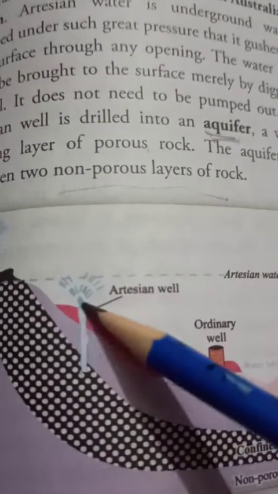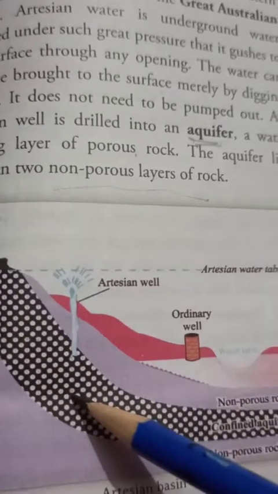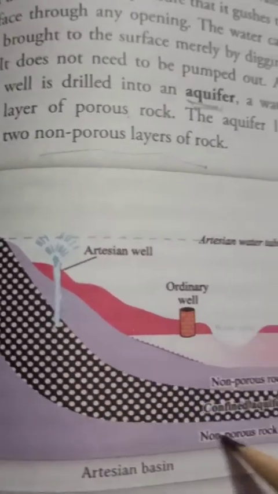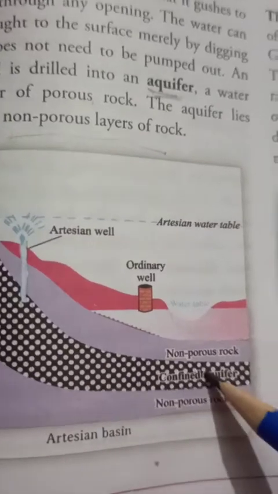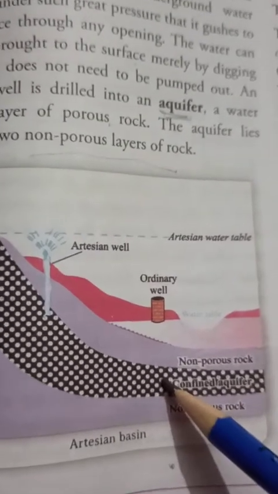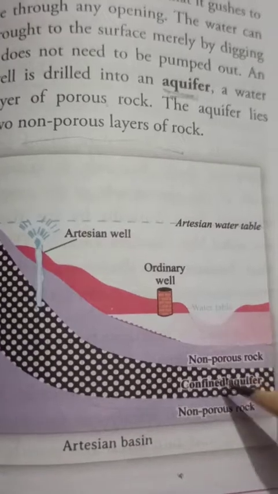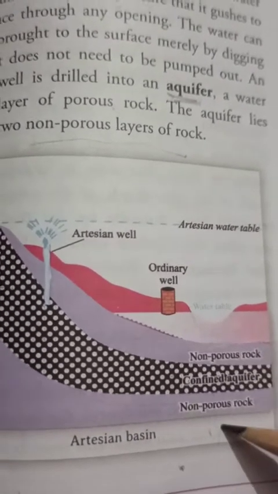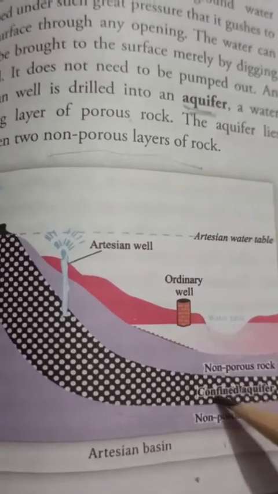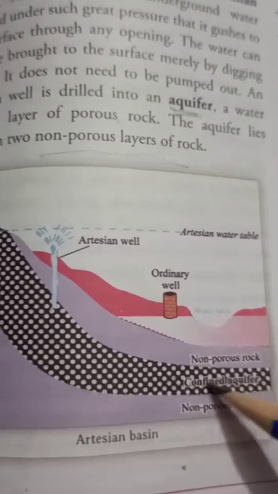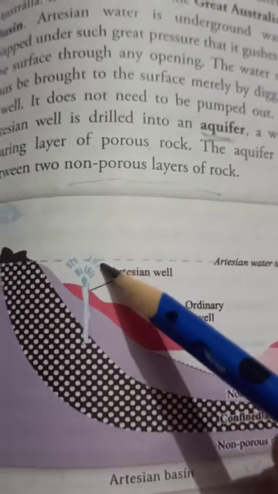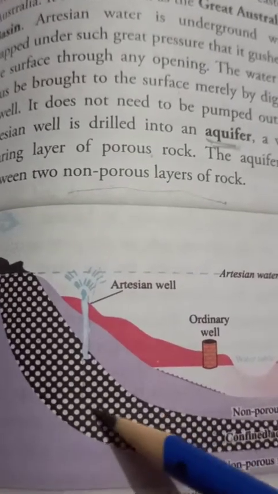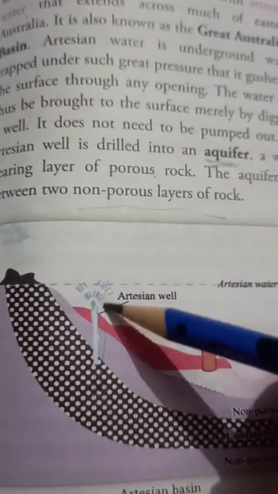When a well is dug, you can see this picture. This water which is collected is called an aquifer. An aquifer is a layer of rock which is between two non-porous layers of rock. This is a confined aquifer where the water is all collected. So when we dig a well, the water gushes out with great pressure.